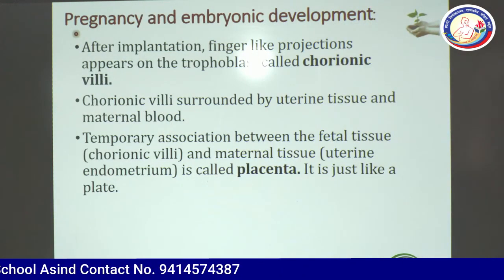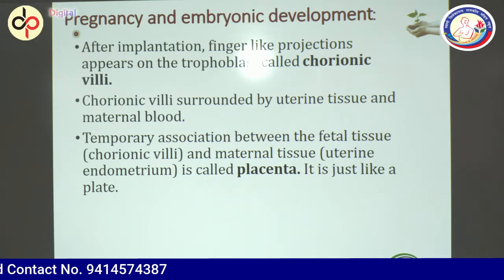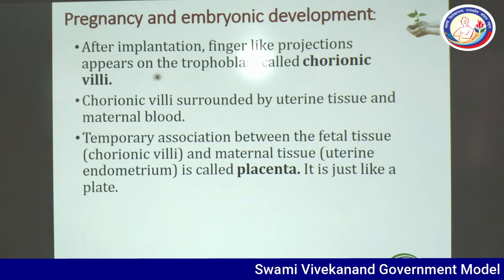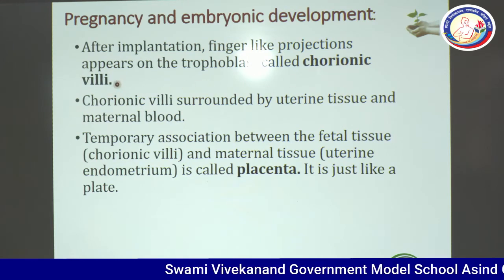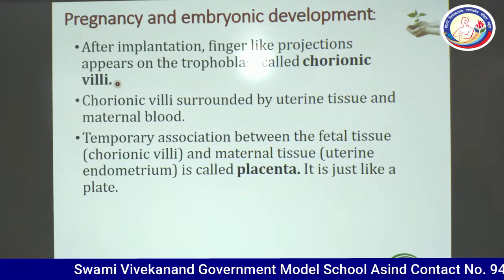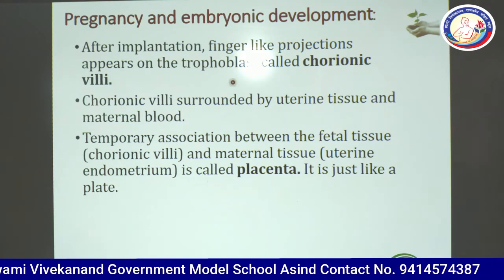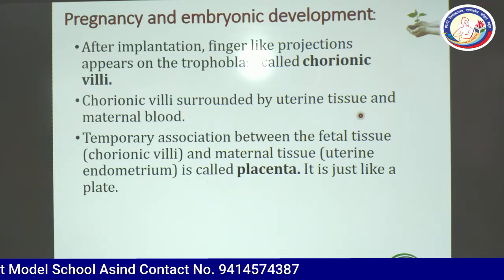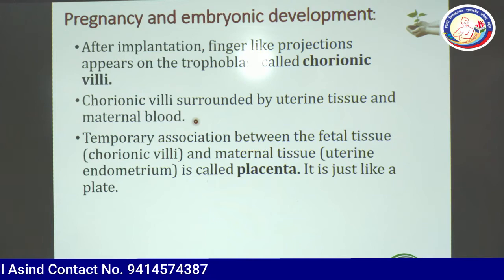Now the next part of this chapter is pregnancy and embryonic development. Initially we will discuss about the pregnancy. After the implantation, finger-like projections appear on the trophoblast called chorionic villi. So trophoblast of blastocyst will show the finger-like projections. It is called chorionic villi. Chorionic villi are surrounded by uterine tissue and maternal blood. After some time, uterine tissue will cover the whole blastula.